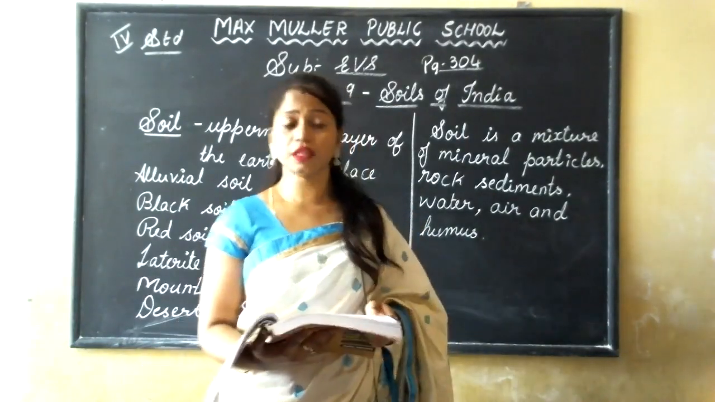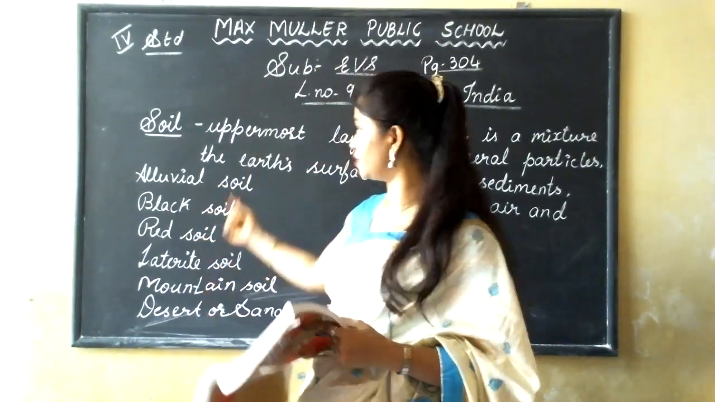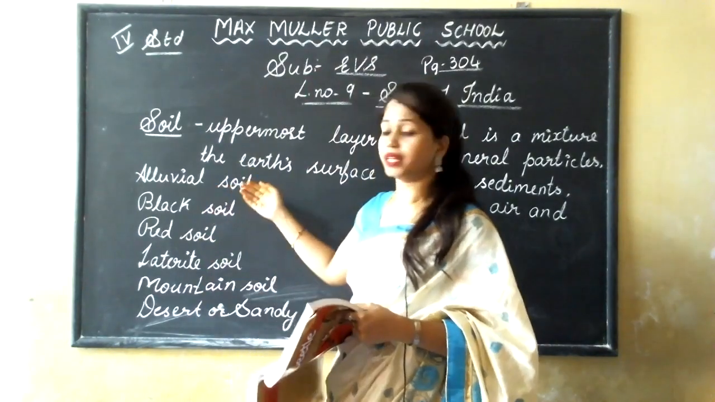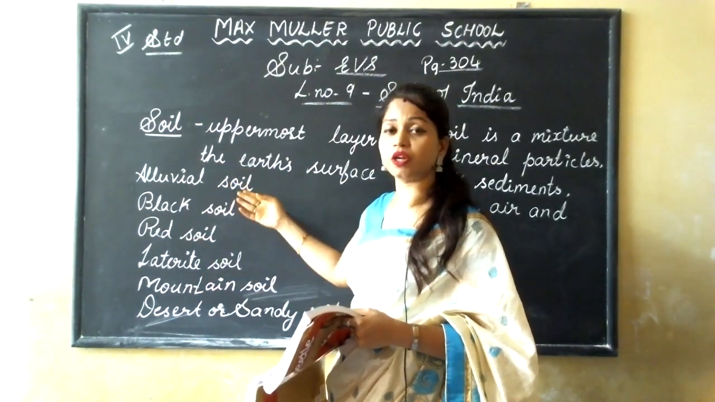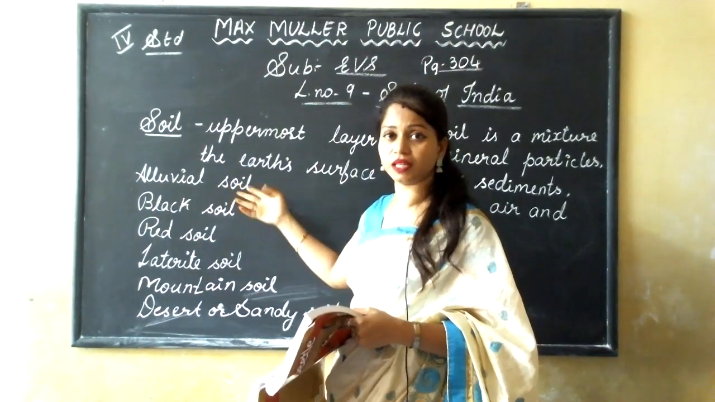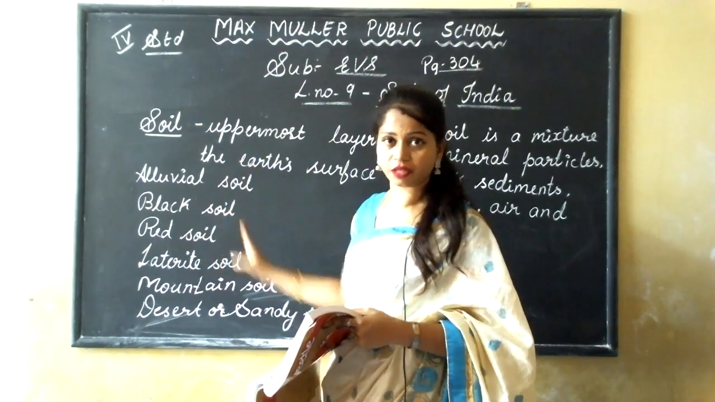Okay. And this was about the different types of soils. Alluvial soil is very good fertile soil. We get this soil from the Himalayas, in the northern plains and coastal plains. We can see this with the help of rivers flowing to different parts of the state, right?